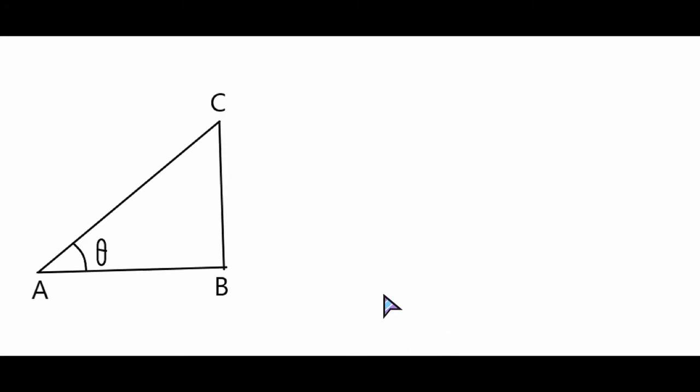So let us have a look at it again, because I have drawn it clearly for you, because otherwise it was too shabby. Now identify the hypotenuse, which is the longest side. So what we write? Hypotenuse is AC, right? Okay, we will write it here. AC is equal to hypotenuse. So AC is the hypotenuse.